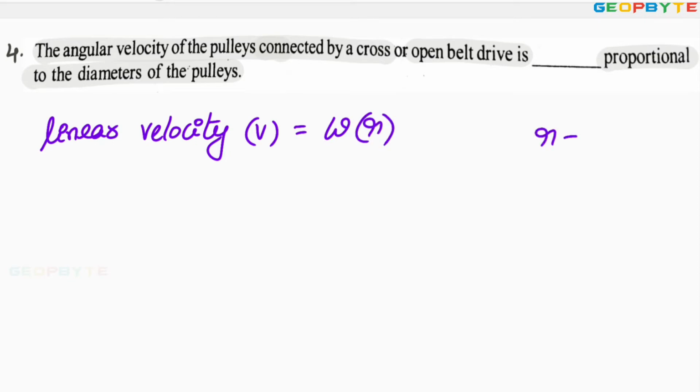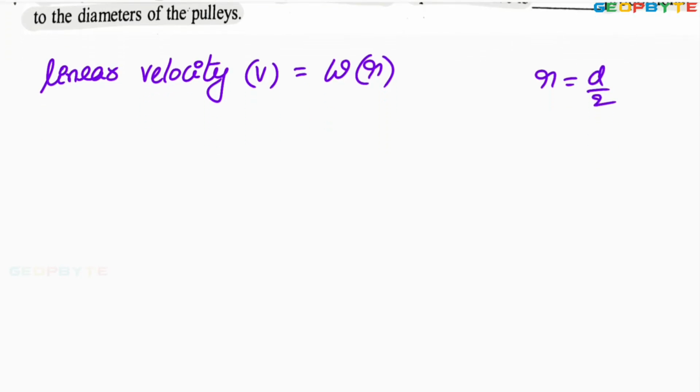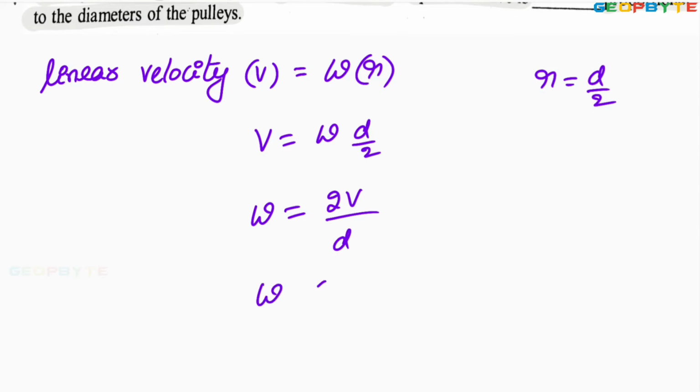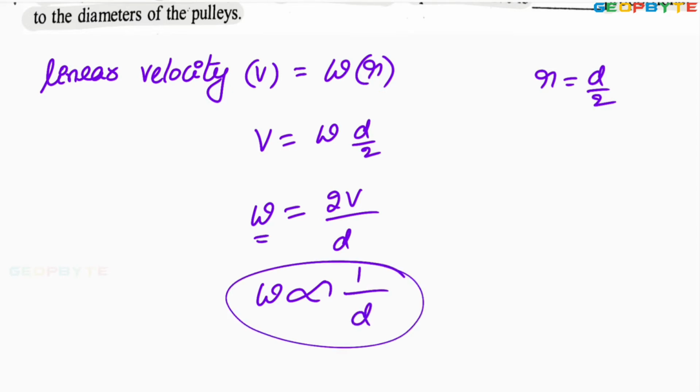Here radius equals what? Half of the diameter. It can also be written as V equals angular velocity multiplied by d by 2. Therefore, angular velocity omega equals 2v by d. From this, look at the relation between angular velocity and diameter. Angular velocity omega is inversely proportional to its diameter.